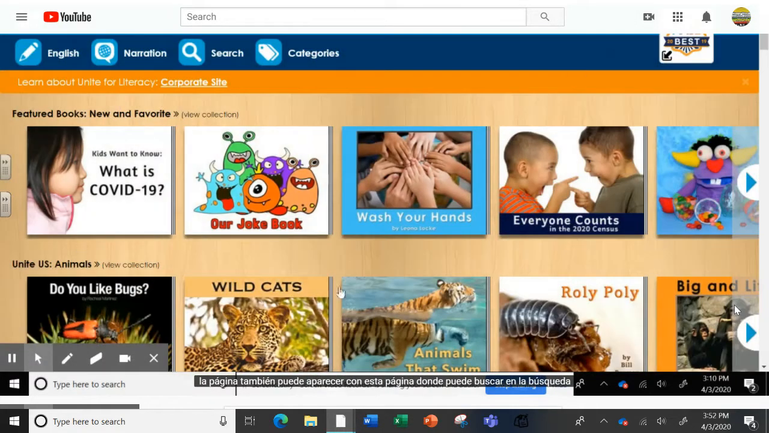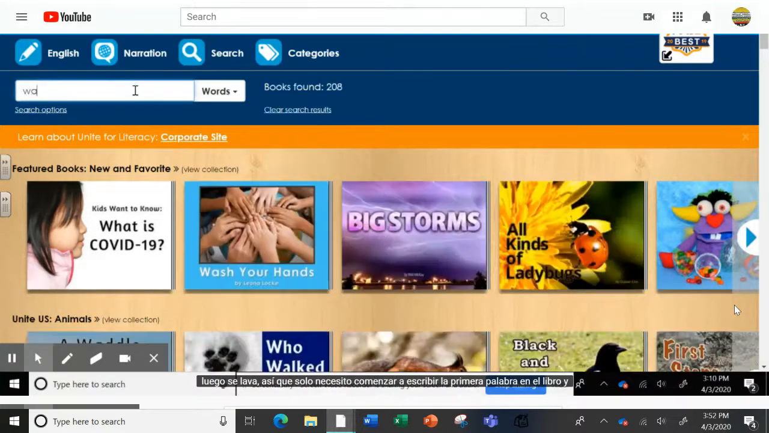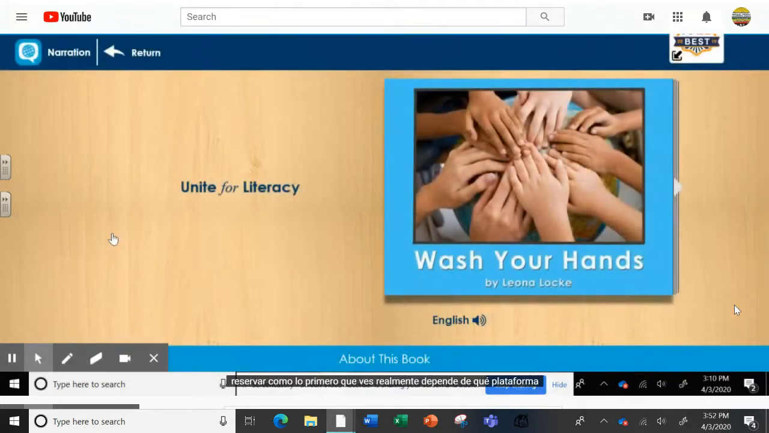The page might also pop up with this page where you can search in the search bar for the title of the book for the day. I would simply click on search and then it's wash. So I just need to start typing the first word in the book and then you can see that it comes up here. Or the page might pop up right with the book as the first thing that you see. It really does depend on what platform you are using.